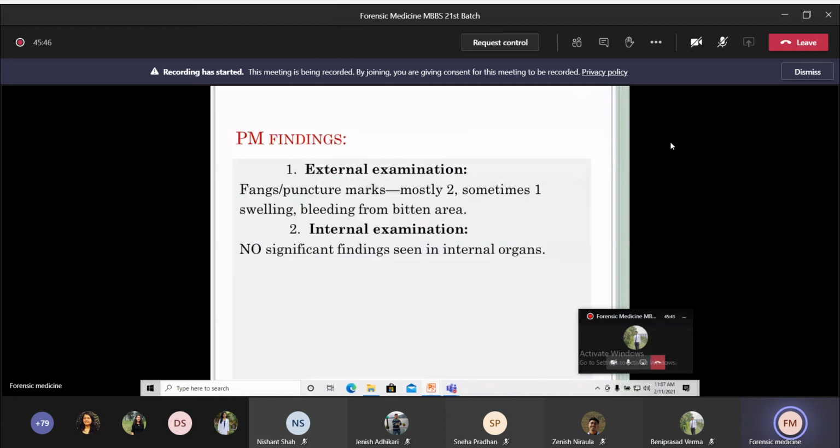Postmortem finding, external: 2 puncture marks can be seen, or sometimes 1, and there is presence of bleeding, okay? And the next one is internal finding. We do not see any specific finding in the internal organs.